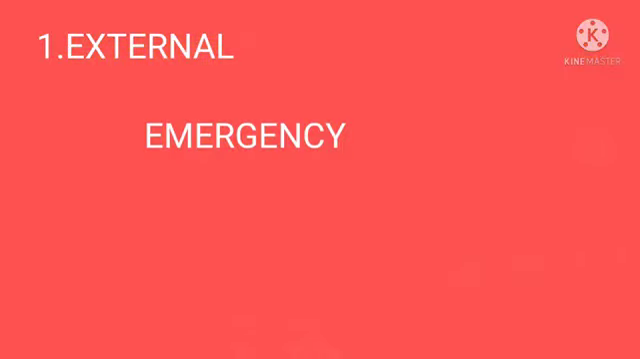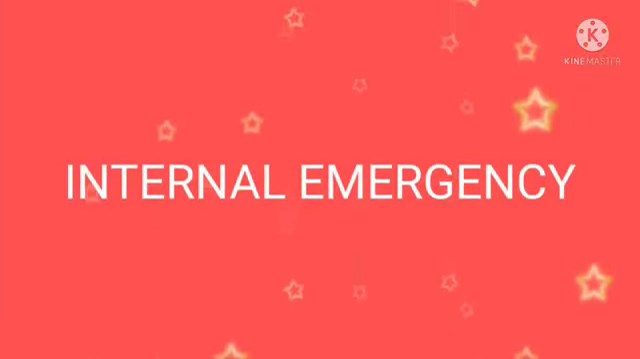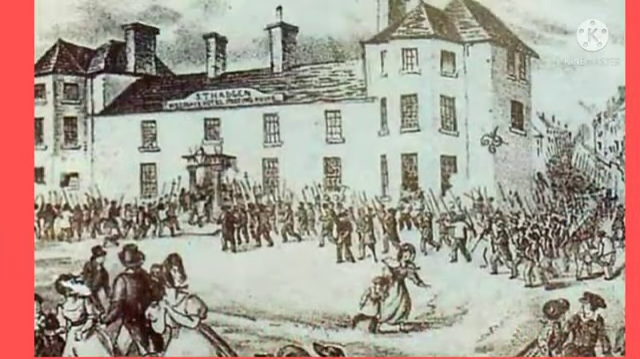What is meant by external emergency? When a national emergency is declared on the ground of war or external aggression, this is known as external emergency. And what is meant by internal emergency? When it is declared on the ground of armed rebellion, this is known as internal emergency. Okay, I hope this is clear.